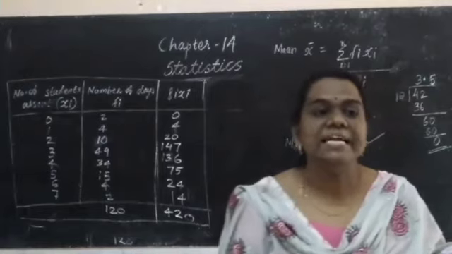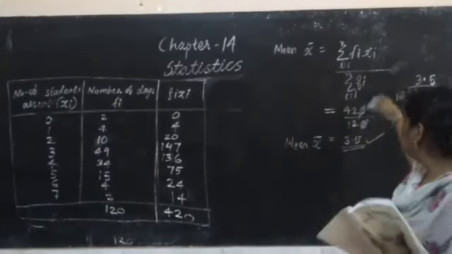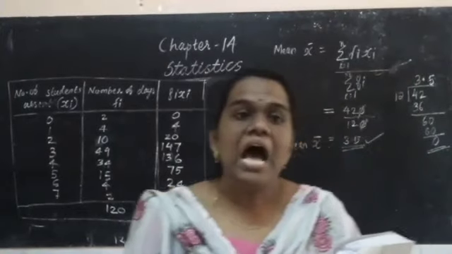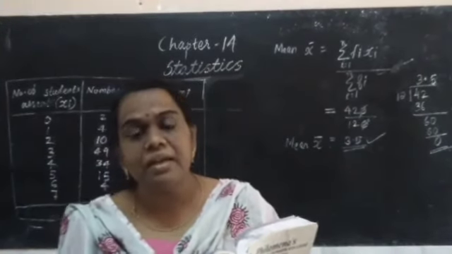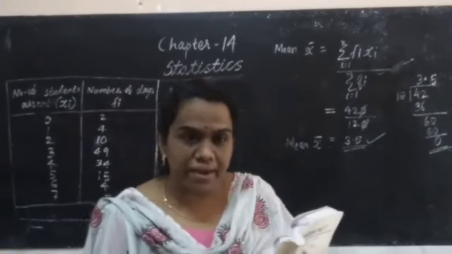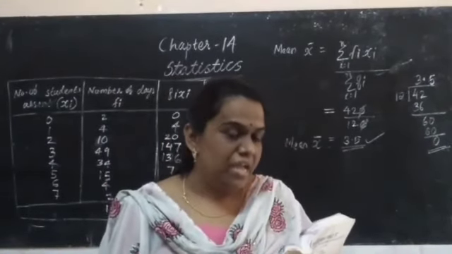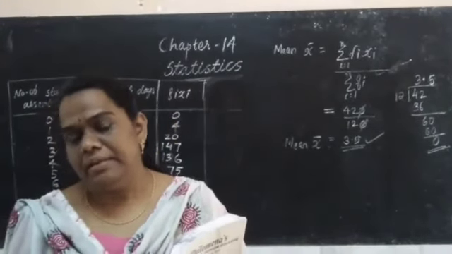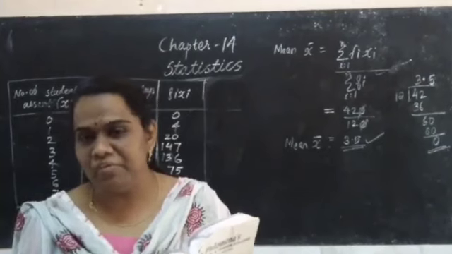First method is the direct method. What is the formula to find arithmetic mean in the direct method? Mean x bar is equal to sigma fi xi divided by sigma fi. Another method is the assumed mean method. In that method we assume one thing and we will do like that.